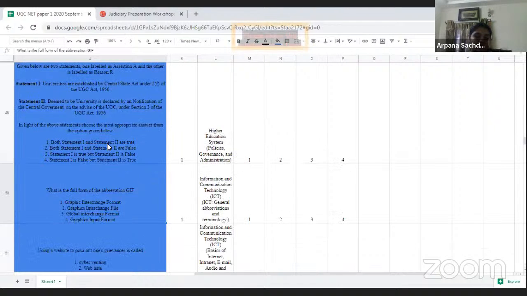Then again, we have a higher education system question. It was also from a past year question paper. Again, we have an ICT based question, and you have to give the full form of GIF. It is an easy question, and it has already been asked in a past year question paper. So if it had not been asked, I would still mark it as an easy one, and as it is being asked from the past year question paper, that's why I will categorize it as easy. So both ways it is an easy question to answer.